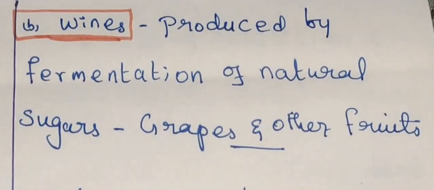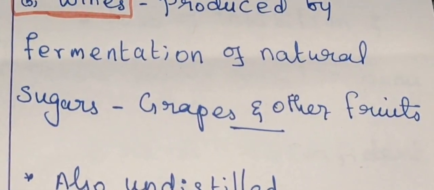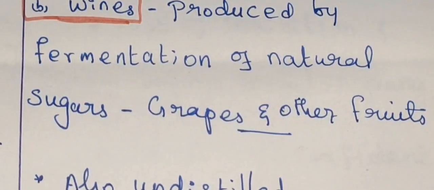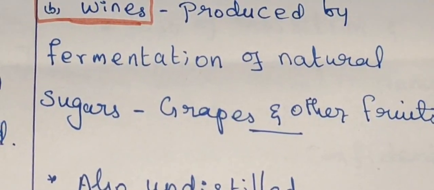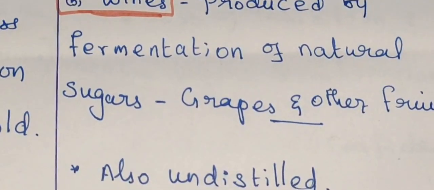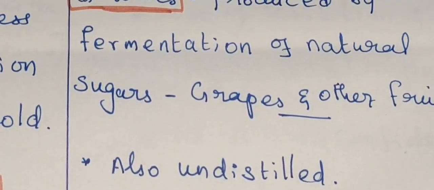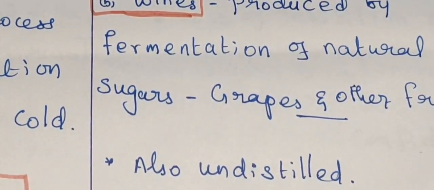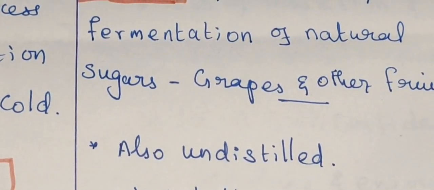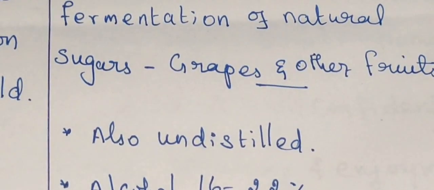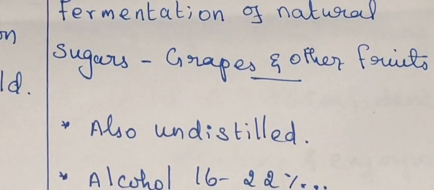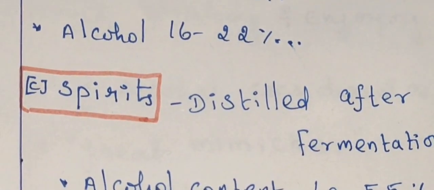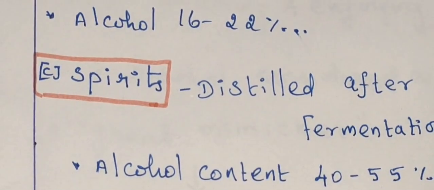Second one is wine. Wine is produced by fermentation of natural sugars from grapes and other fruits. It is prepared mainly from grapes. Other fruits containing sugar can also be used. This one is also undistilled, so there is no purification. Undistilled, not purified. The alcohol concentration is 16 to 22 percent.